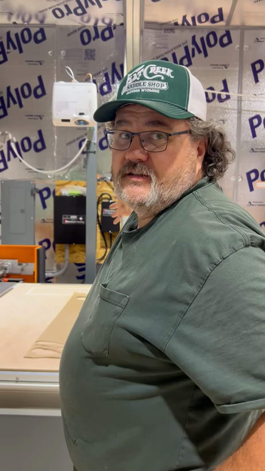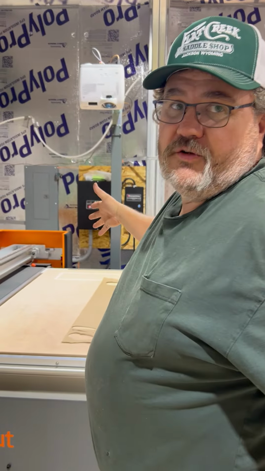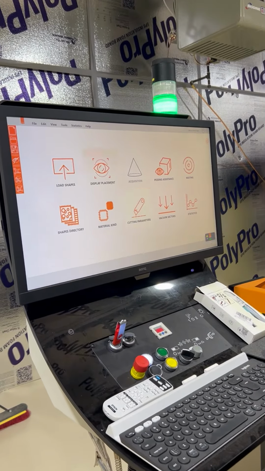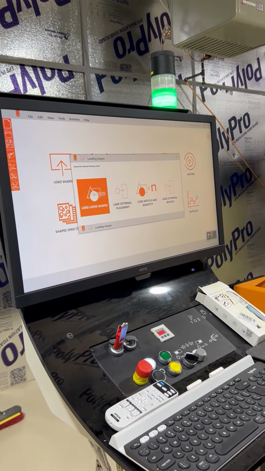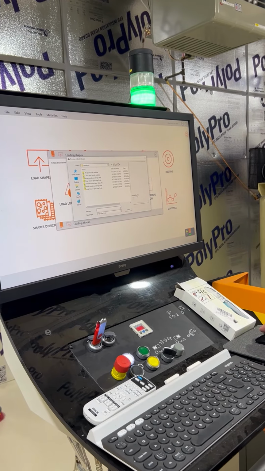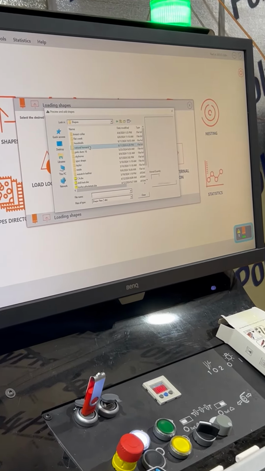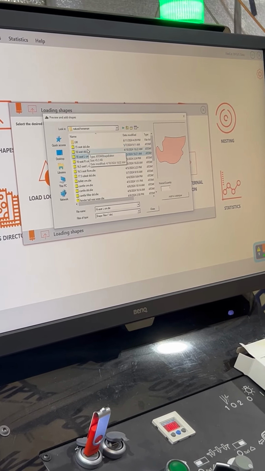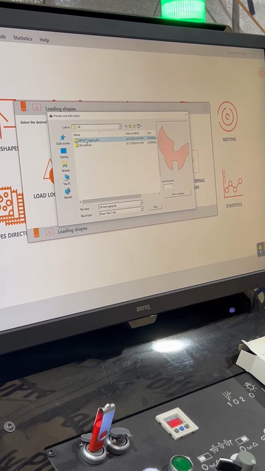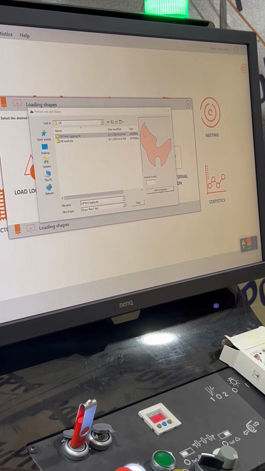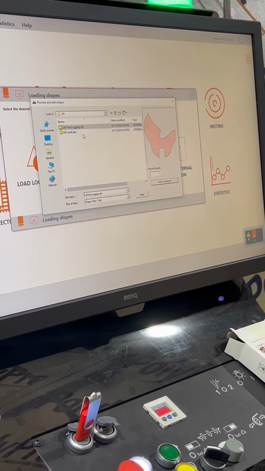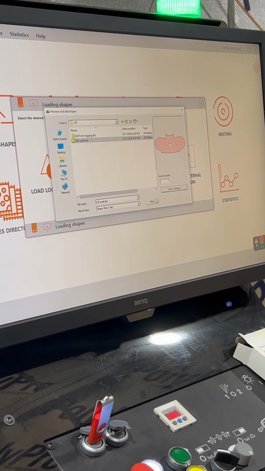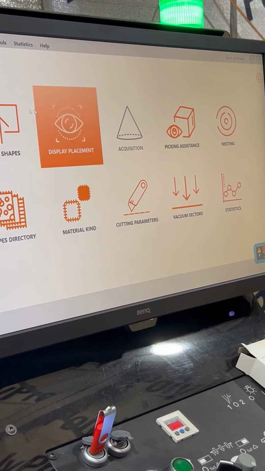All right, so this is the Atom Flex Cut S that we're using instead of a clicker machine, and this is how we load shape. So these are files I've already programmed, and we'll go ahead and find them. There's a front rigging that I just designed earlier that we showed. Here's the swell. They're both loaded in the program.